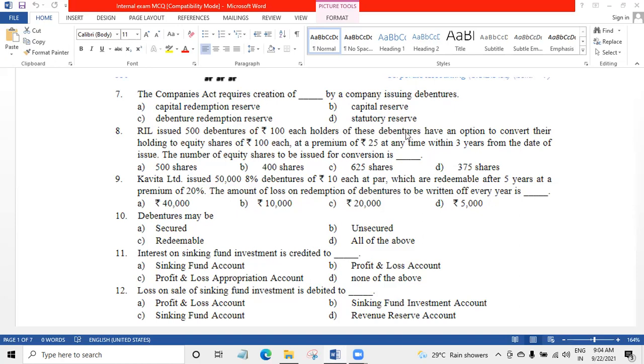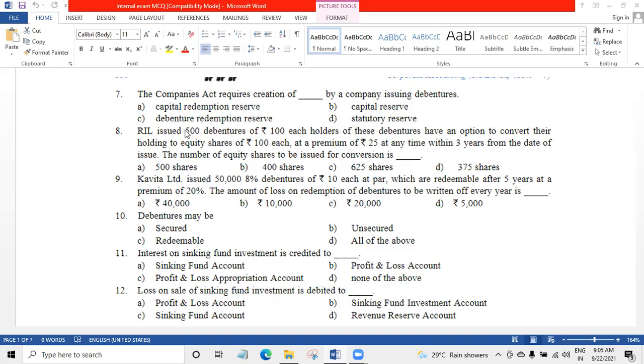Holders of these debentures have an option to convert their holding to equity shares. That means 500 debentures we can convert into equity shares of 100 each at a premium of 25 at any time within 3 years from the date of issue. The number of equity shares to be issued for conversion is dash.